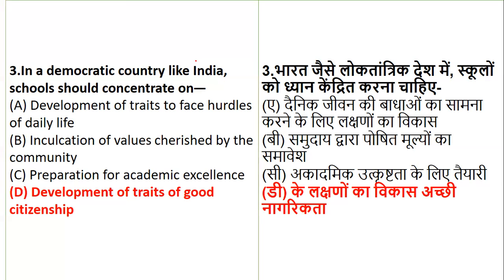If you're talking about development of traits to face hurdles, how do you motivate them? When a child is admitted to school, the parents or the system should build in such a way that the child has the best lessons of life, that is, becoming a good citizen. That is how schools in a country like India should concentrate on this particular quality.